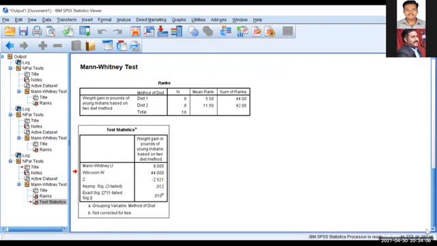When you are doing manual calculation using this Z value, if the calculated Z value is less than the tabulated value, then you can go ahead with the interpretation. But I already told you, whenever we are interpreting by analyzing the data in SPSS, we need to see the significance value only. So this is the significance value, the first one, 0.012. Now I'll copy this and go to the PPT.